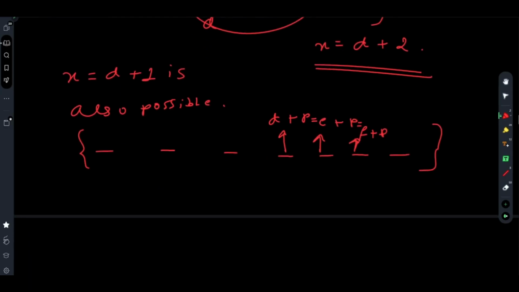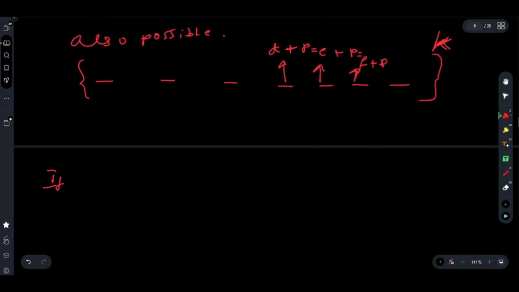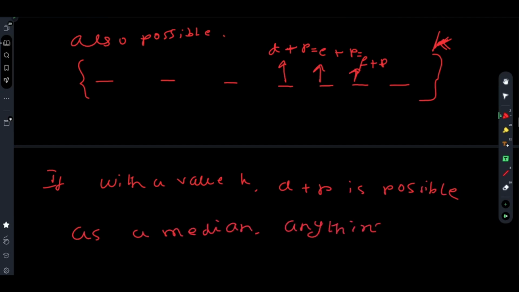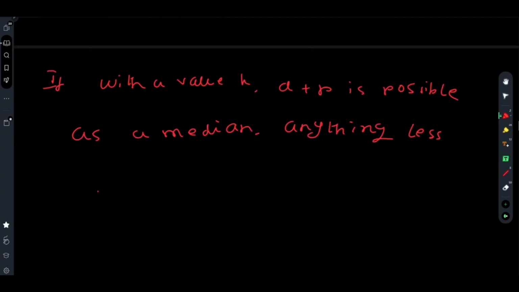If d plus p as a median is possible with a value of k, where k is constant and has been given in the question, then anything less than d plus p and greater than or equal to d is obviously possible.